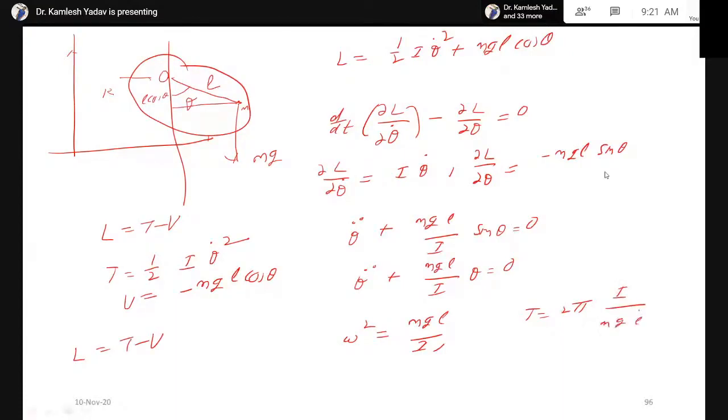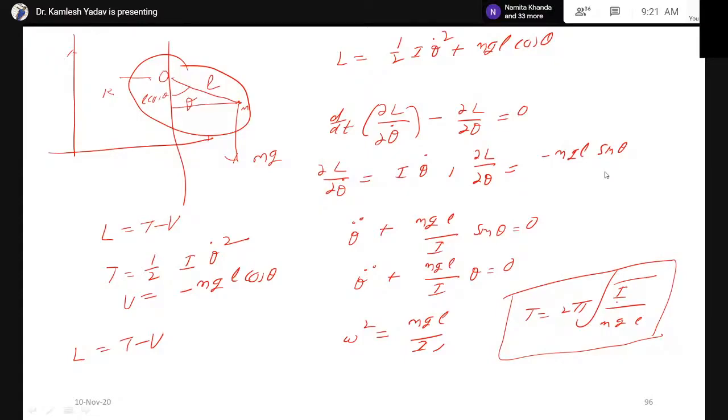Therefore, the time period of oscillation will depend upon the moment of inertia of the rigid body and the length of suspension from the center of gravity. m and g are constants. Therefore, we can find the time period of oscillation of a simple pendulum, compound pendulum, or physical pendulum using this expression.